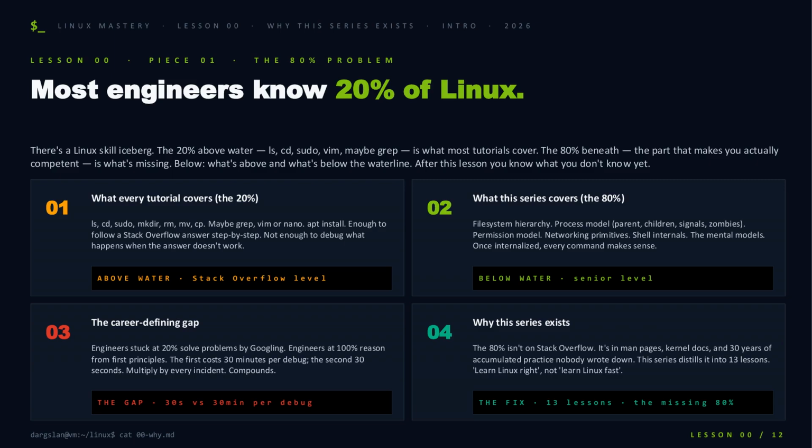A 20% engineer spends 30 minutes Googling each incident. A 100% engineer reasons from first principles in 30 seconds. Multiply that by every outage, every deploy, it compounds. The 80% isn't on Stack Overflow. It's scattered across man pages, kernel docs, and 30 years of practice nobody wrote down. This series writes it down.